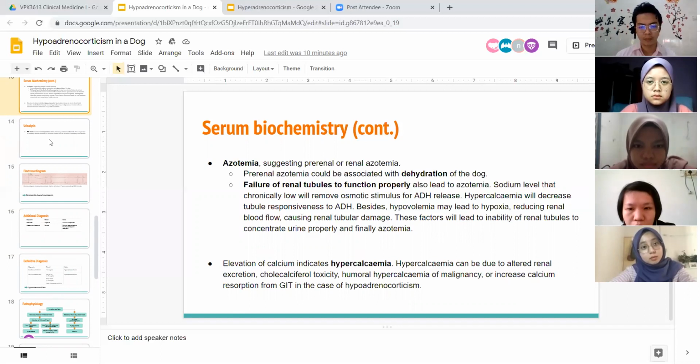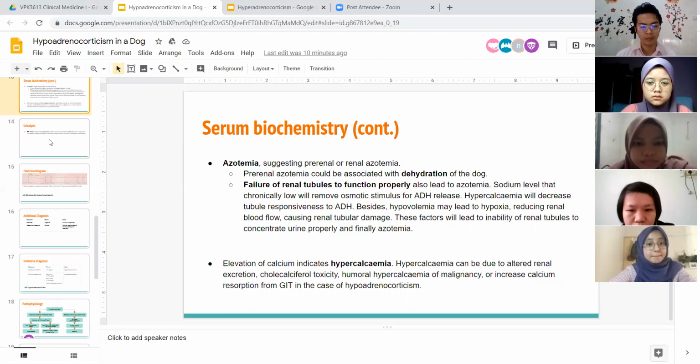Also, hypovolemia will lead to hypoxia and reduce renal blood flow, causing renal tubular damage. And all of these factors will cause the renal tubules' inability to concentrate the urine properly and finally cause exothymia.